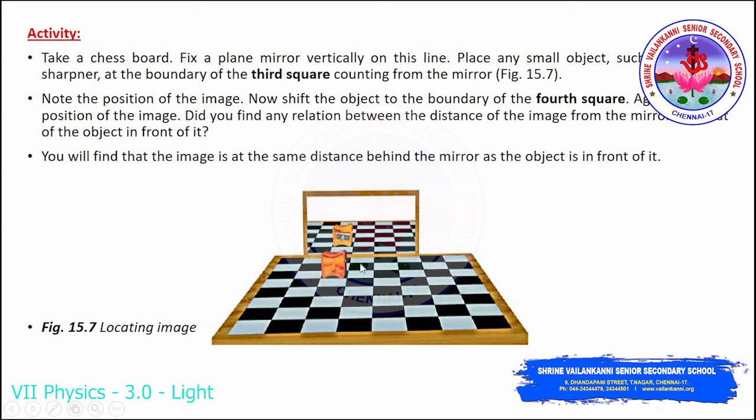So if you keep it in the third square, you have to note the position of the image. If you note the position of the image, you will be able to find a difference. Again, if you move this sharpener to the fourth square and note the position of the image, you will find a relation between the distance of the image from the mirror and the object which is in front of it. So the image will be at the same distance. You will feel that the sharpener is at the same distance behind the mirror and the object is always in front of it. So all these activities you can try out, and you can find out how the object is getting reflected with the help of light.